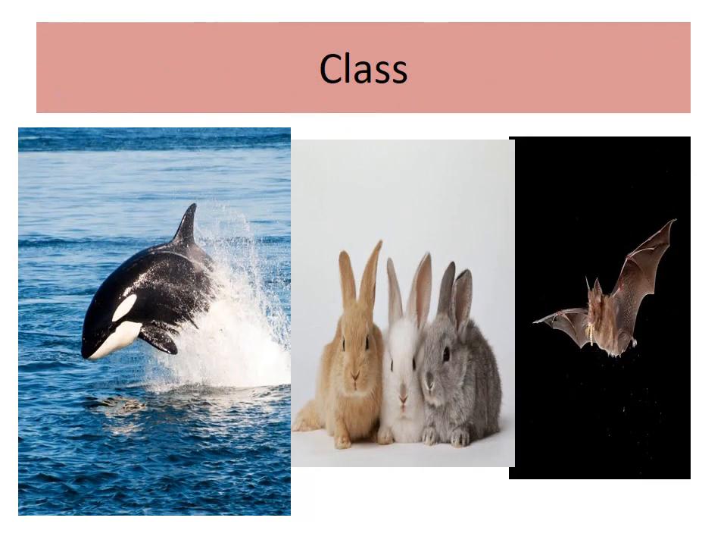Okay, related or similar orders together form a class. Next step, class. The orders of different animals like rabbit, rat, bat, whales, chimpanzees and human share some common features, such as the presence of skin and mammary glands. Hence they are placed in the class Mammalia.